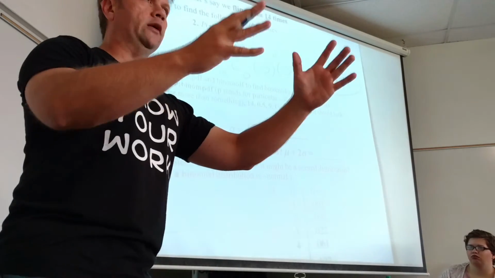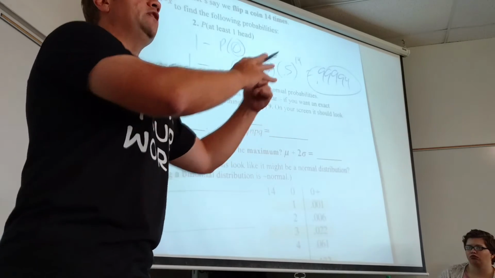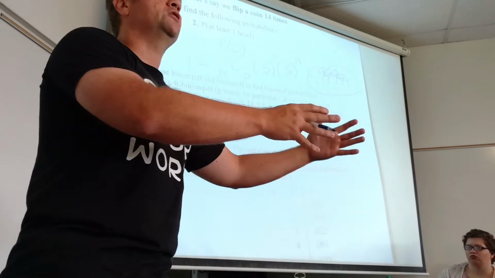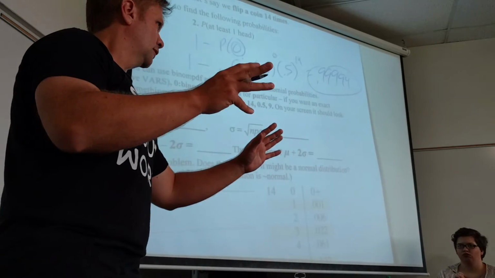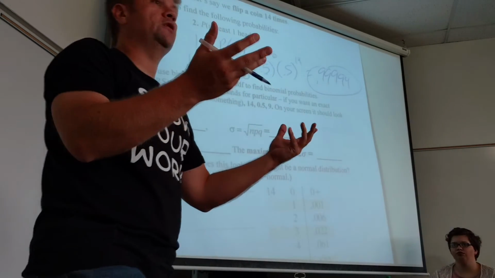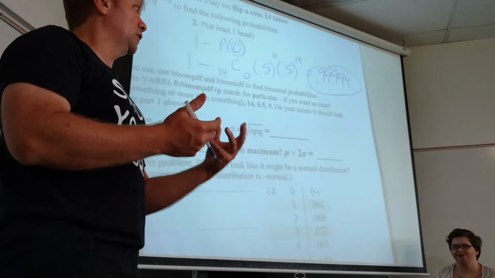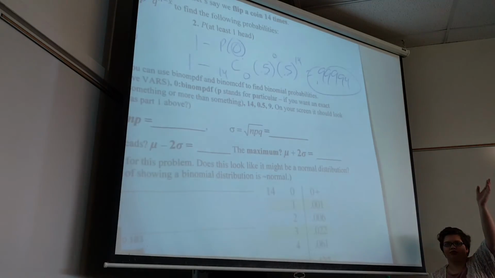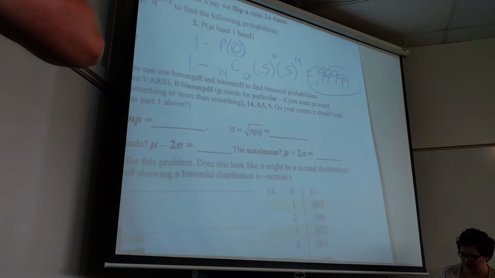So I'm always going to do the opposite probability and do 1 minus that if the opposite probability has less work to do. Always. That's a good way to do things. Do less work, I would say, is a smart way to do it. I like it. Yes? I'm lost on how you got to the 1 minus 0.5 to the 14th.